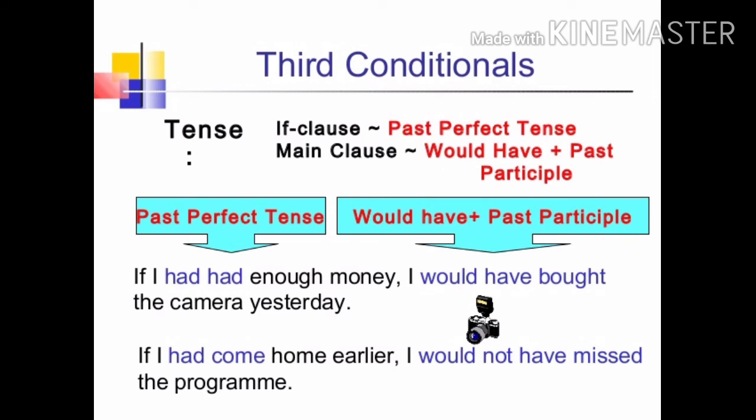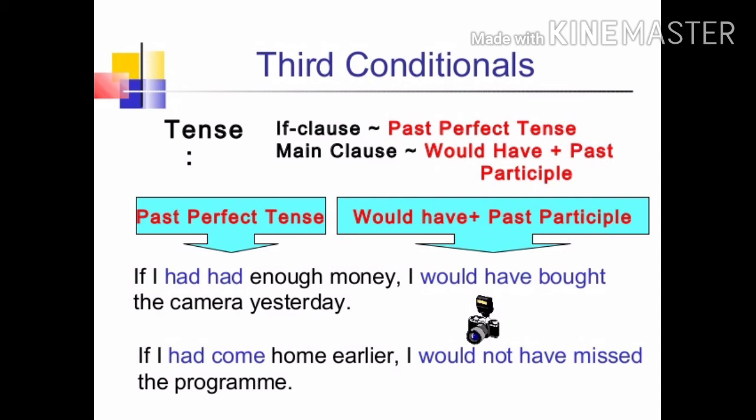It also has two clauses, the if clause and the main clause. The if clause is in the past perfect tense and in the main clause you have to put would have plus past participle. For example, if I had enough money, I would have bought the camera yesterday. The second example is, if I had come home earlier, I would not have missed the program.